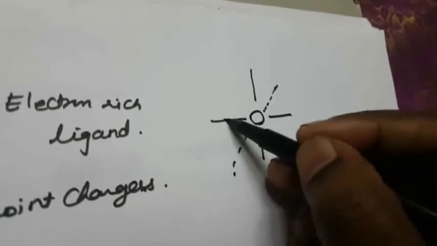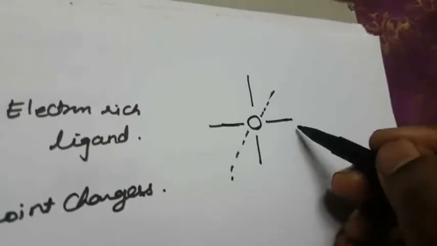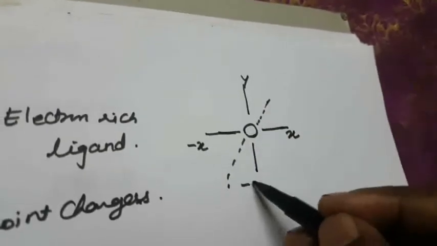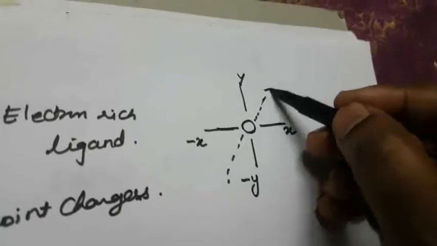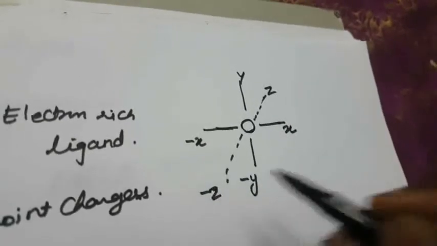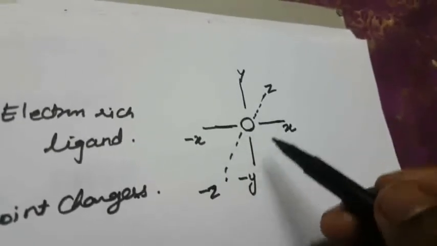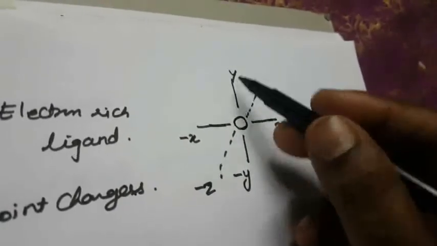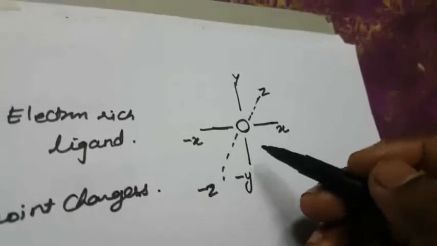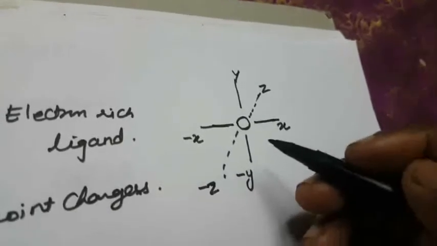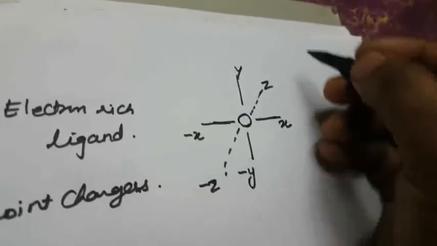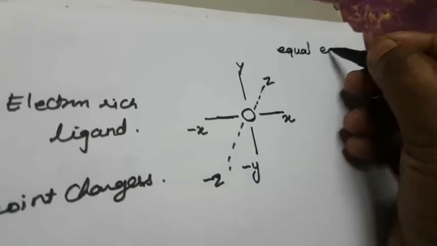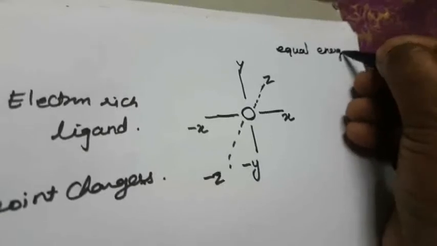This is x and minus x, this is y and minus y, this is z and minus z. How many orbitals? 1, 2, 3, 4, 5, 6. These are 6 degenerate orbitals having equal energy.